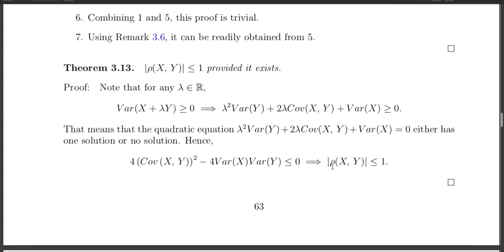You get that rho square is less than or equal to 1, which basically says that rho lies between -1 and +1. Okay, so rho always lies between -1 and +1, as I have already pointed out earlier, and that is one of the benefits of using the correlation coefficient over covariance. I stop here for this lecture. Thank you for listening.